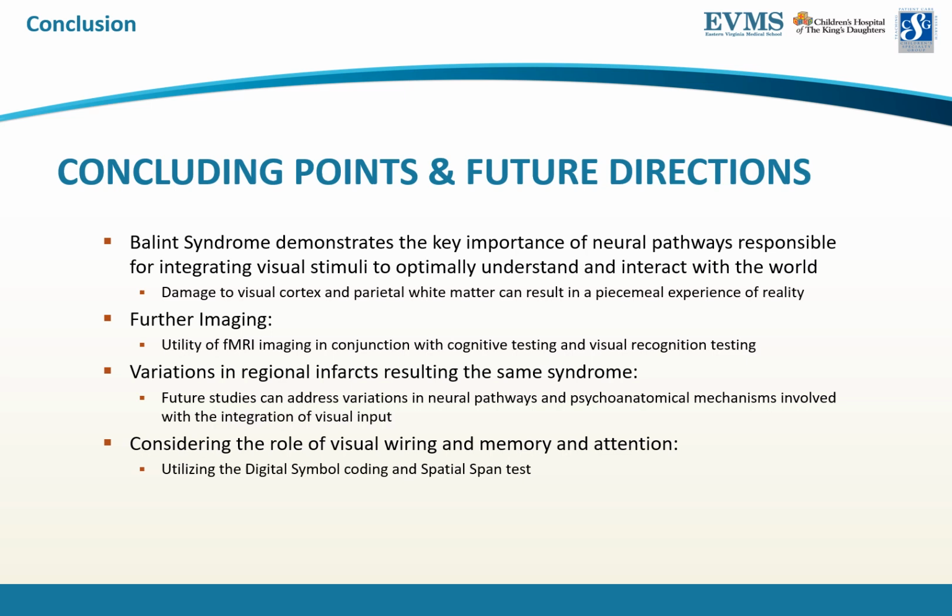Future studies can address variations in neural pathways and psychoanatomical mechanisms involved in the integration of visual input. As others have suggested, visual working memory may also play a role in the clinical assessment of Balint syndrome, and patients such as this one could be tested independently through other assessments, such as the digit symbol coding and spatial span test. Further analysis can be done with testing identification of object length, structure, and depth. Completing an fMRI on this patient while having them complete visual recognition and integration tasks would also be interesting to analyze any difference in neural management of oxygen supply and involvement of various brain regions.